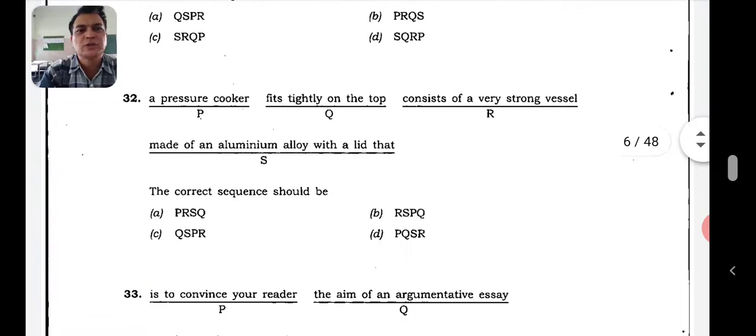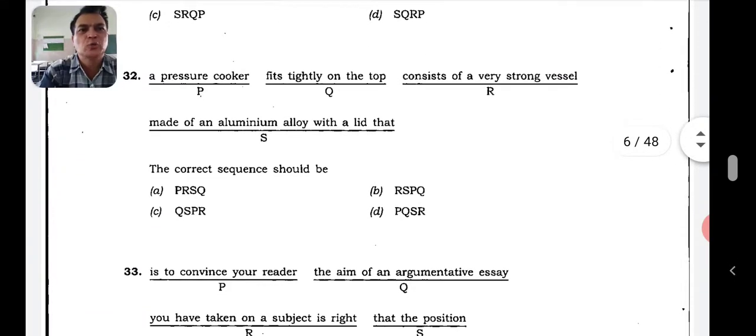Now let's go to 32nd one. A pressure cooker, the fits tightly on the top. So what is that fits what? With a lid. So you can be sure that after yes what should come? Q should come. Yes Q. Where is yes Q? It's in A. Yes Q. Anywhere else? It's not there. So you have to think about those clues. So what will be the answer here? I am quite sure it may be A.